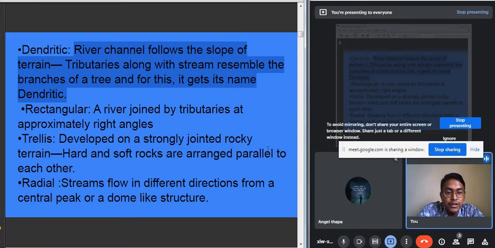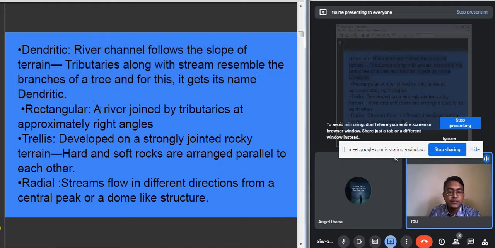That kind of pattern formed by the river and its tributaries is known as the dendritic drainage pattern.